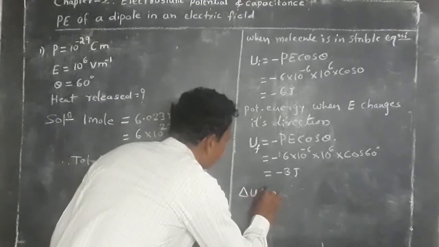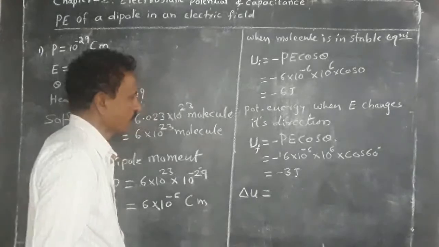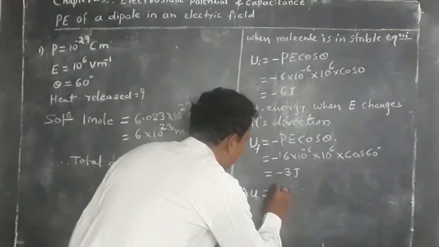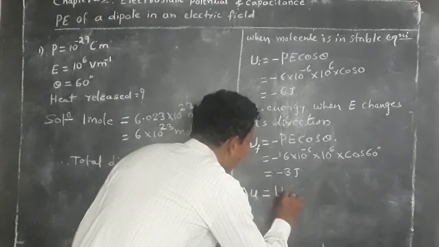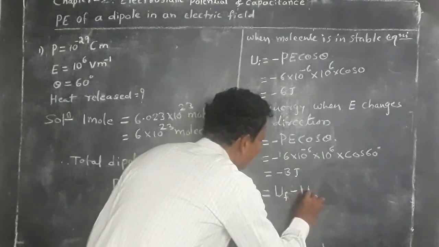Delta U is the change in potential energy, and it is equal to final potential energy minus initial potential energy.